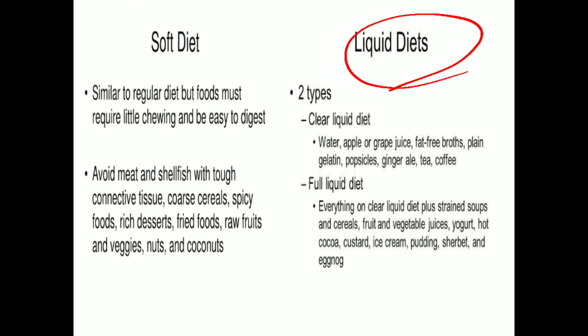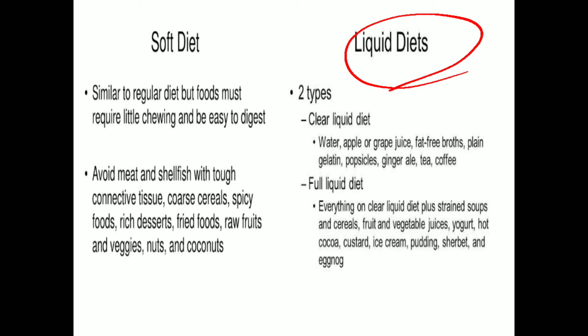Like if I am a diabetic patient, then the sugar content will definitely be reduced. Like in ginger tea we will not put sugar, in barley water we will not put sugar, in juices we will see the glycemic index of the fruits. Like we can give apple juice, but we cannot provide grape juice because grape has a high glycemic index. Another thing is the amount of fluid given initially, that is 40 to 80 ml per hour, which is gradually increased up to a maximum of 100 to 120 ml per hour. That you have to remember, you can note it down.